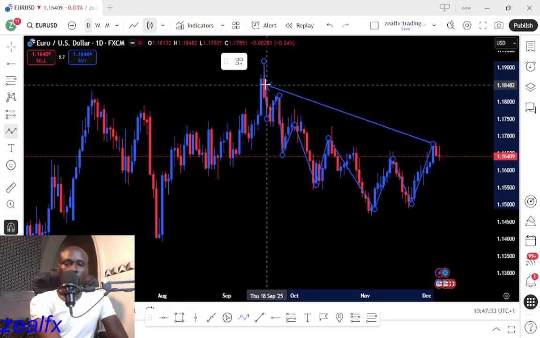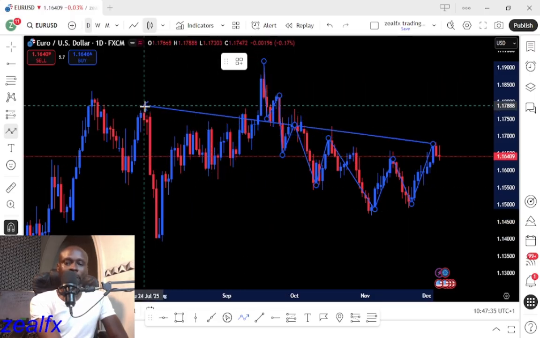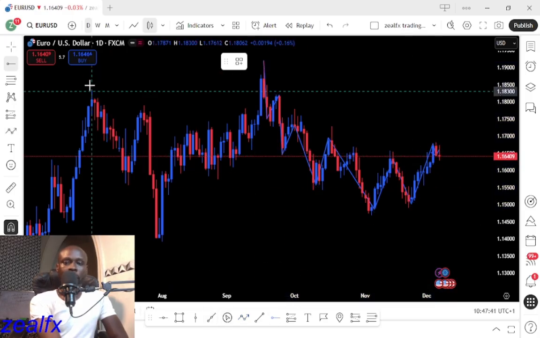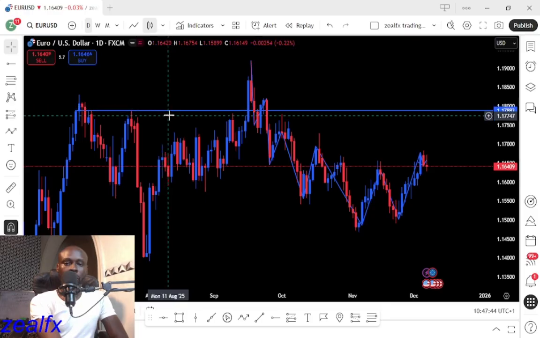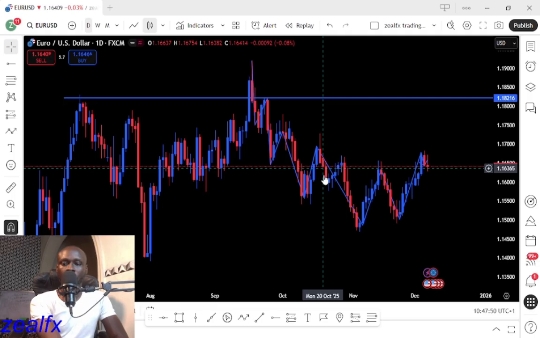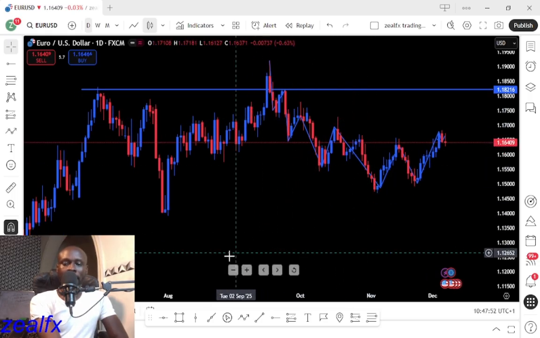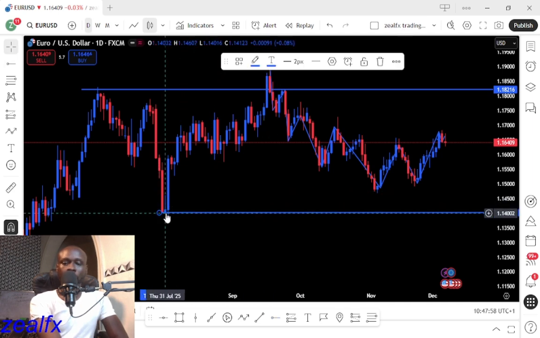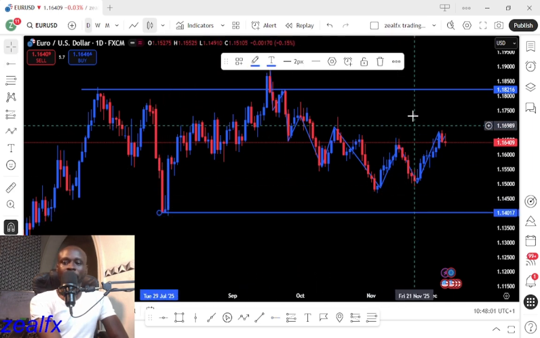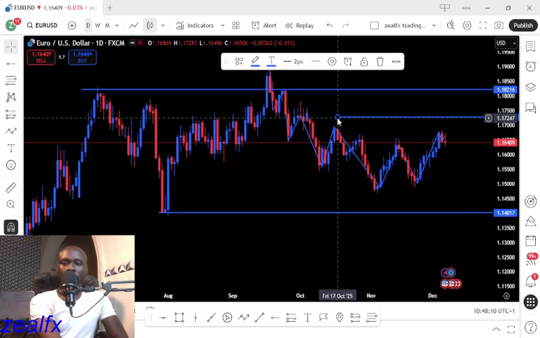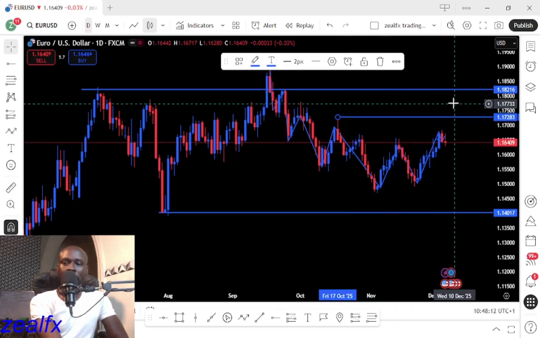So this is the major structure of the EURUSD move, and price broke out of this high on the EURUSD, which triggered an uptrend structure for the EURUSD, a change of trend to an uptrend. But ever since then, price has been on a consolidation. If price can break this major structural level, this might send the EURUSD back to the downside. Then if price can break this inner structural level, the lower high level, price will send the EURUSD back to the top.